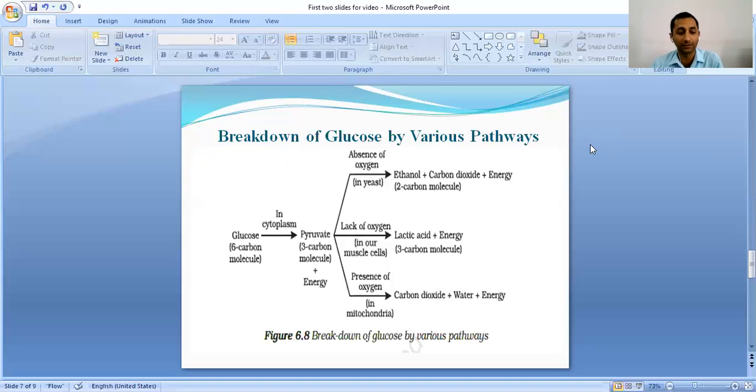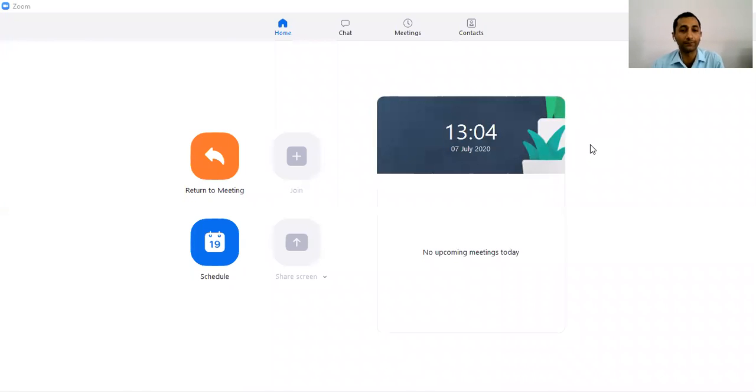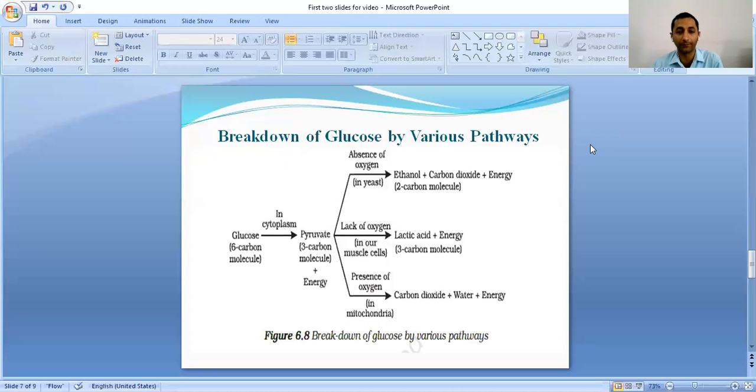In the third case, which occurs in the presence of oxygen, the pyruvate from the cytoplasm migrates to the mitochondria, where the further breakdown of this pyruvate takes place, and all the 3 carbons of this pyruvate are converted into carbon dioxide.